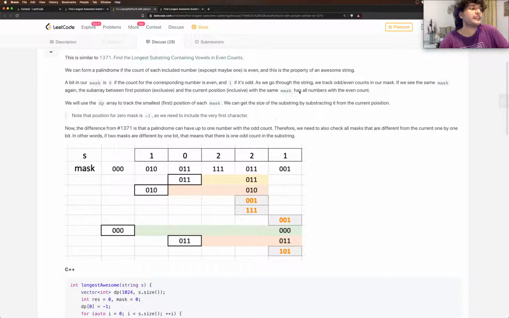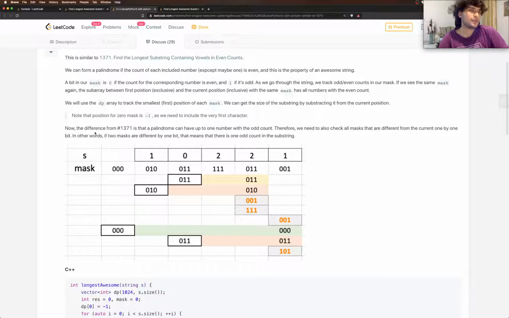So they're using mask as keys in a dictionary probably, in terms of Python of course. Note that position for 0 mask is -1 as we need to include the very first character.